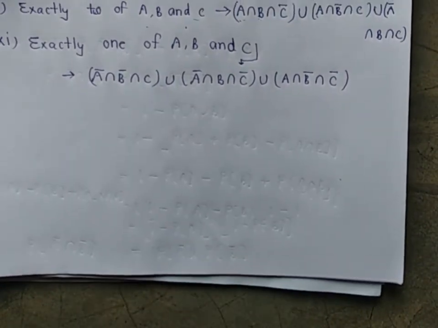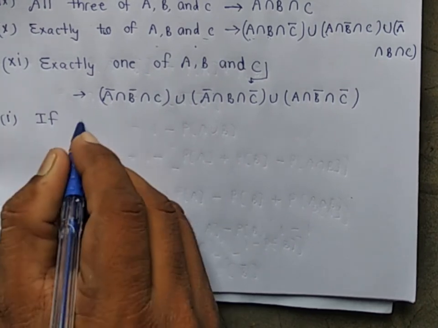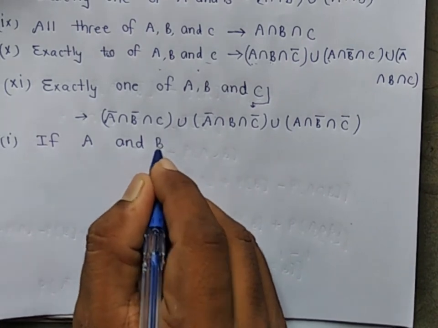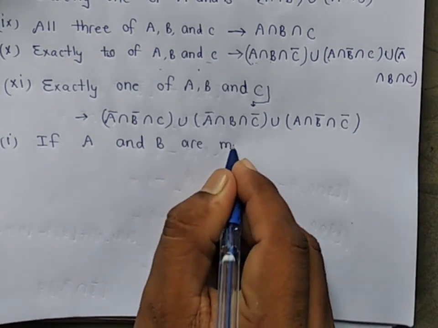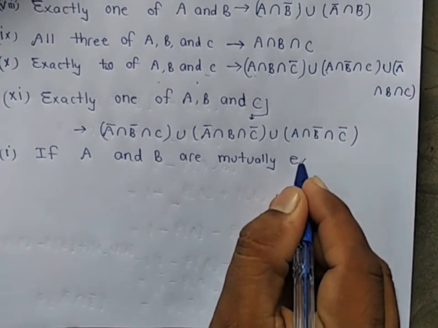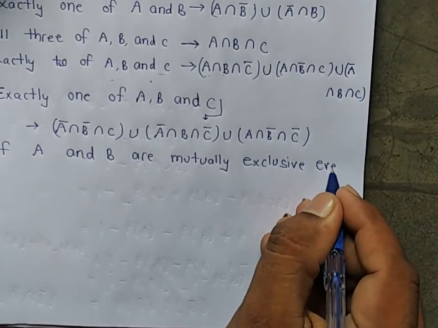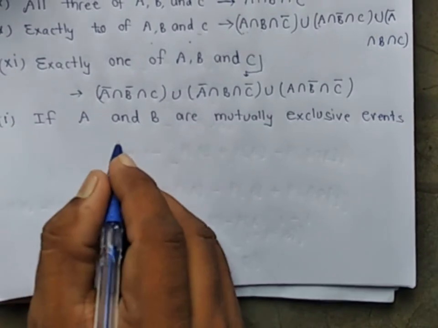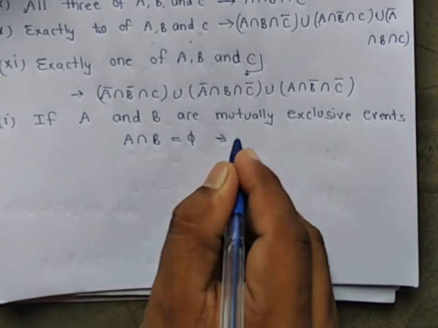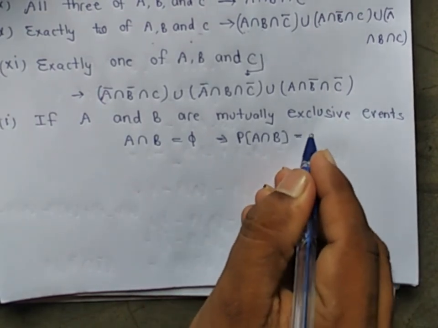And if A and B are mutually exclusive events, then A intersection B equals phi, which gives probability of A intersection B equal to 0.